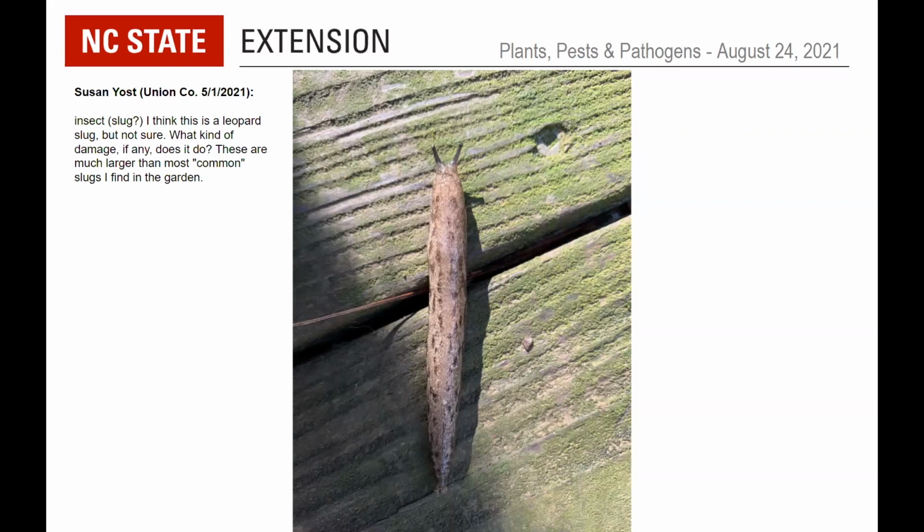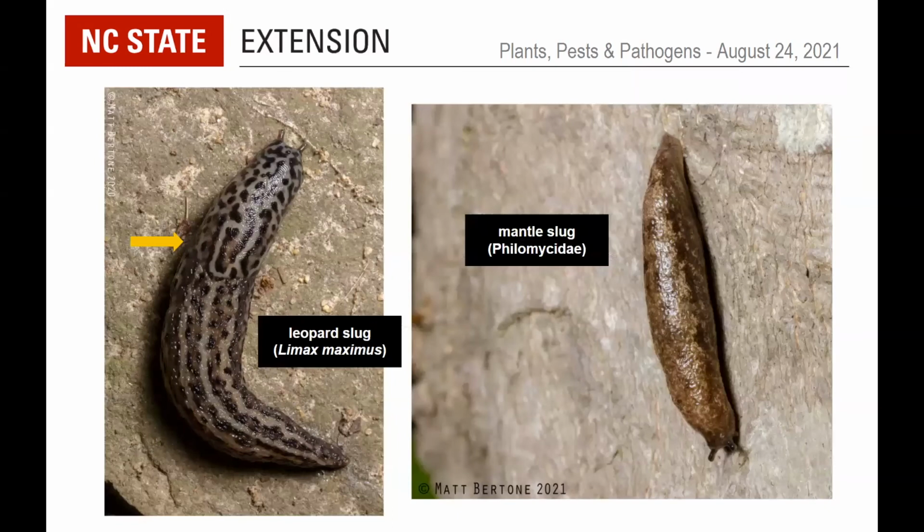So this is an interesting one, though. Until recently, most of these larger slugs that look like this, I would assume are leopard slugs or something like that. But this one is actually one of the mantle slugs. So here's some of my photos. The way you can distinguish is that the mantle is this part, this hood over the head and part of the body.